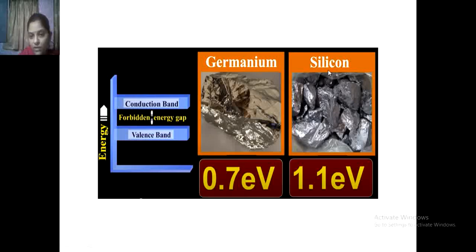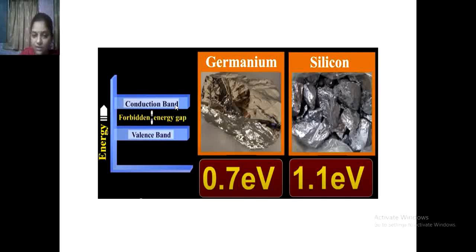And if you look at silicon, when we apply an external supply of more than 1.1 electron volt, the electrons in the valence band get excited and get the energy to cross this gap, and they move into the conduction band.